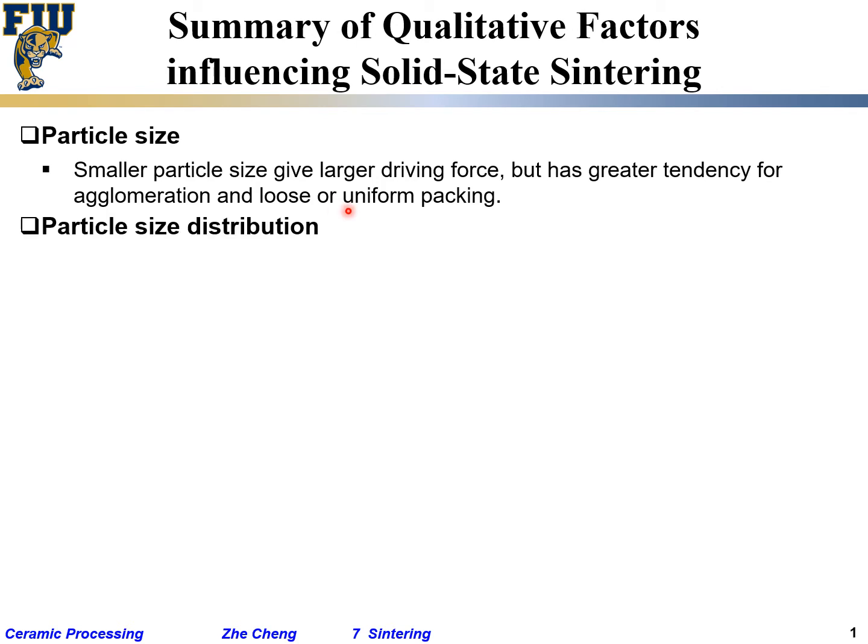Okay. Particle size distribution is also very important. Generally, you want a narrower particle size distribution. Remember we said for coarsening, the larger particle has a tendency to grow larger, while the smaller particle has a tendency to disappear. If everything is more or less the same, you limit this phenomenon. That's why people still want, as much as possible, a narrow particle size distribution for sintering.